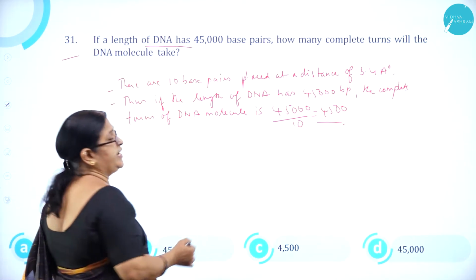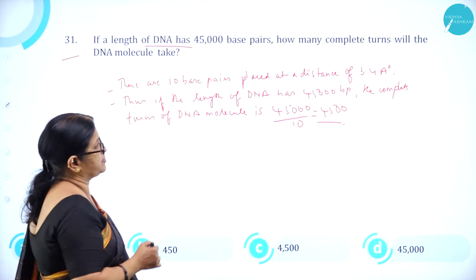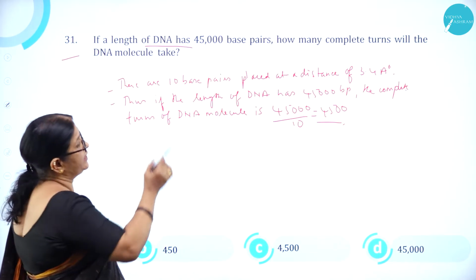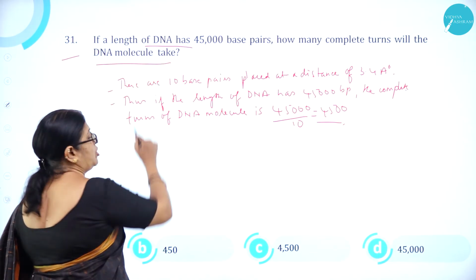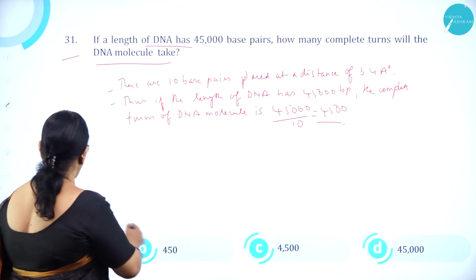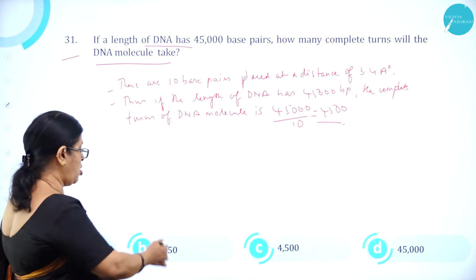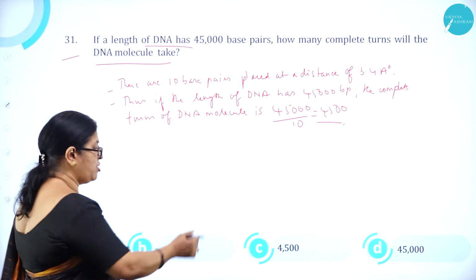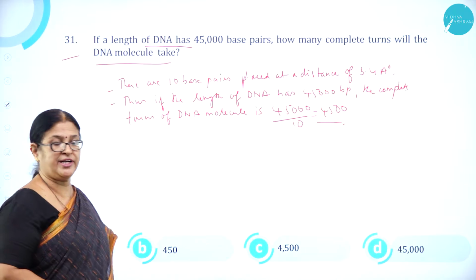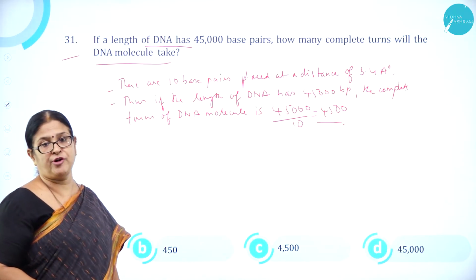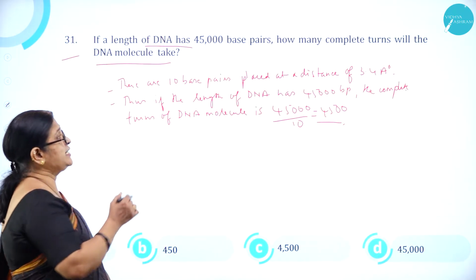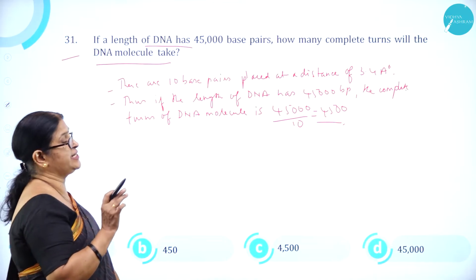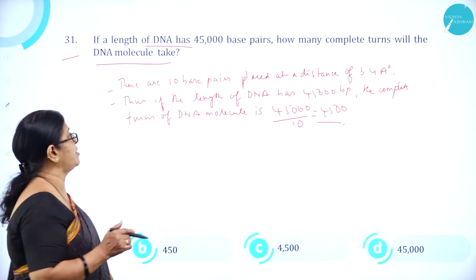If the length of DNA has 45,000 base pairs, how many complete turns will the DNA molecule take? Option A, 45. Option B, 450. Option C, 4,500. And option D, 45,000. There are 10 base pairs placed at a distance of 3.4 angstrom.